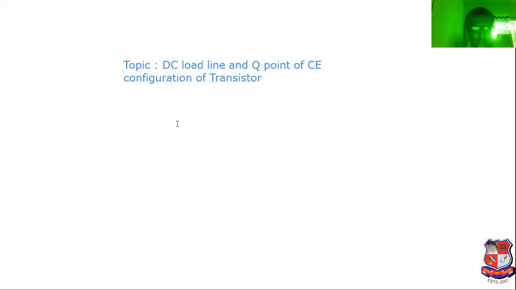See the output equation of common emitter configuration of transistor. I have written the equation which can be related to VCC equal to IC RC plus VCE. This is the output equation. Now, what is the meaning of DC load line? What is the maximum value of current and voltage that we can obtain?